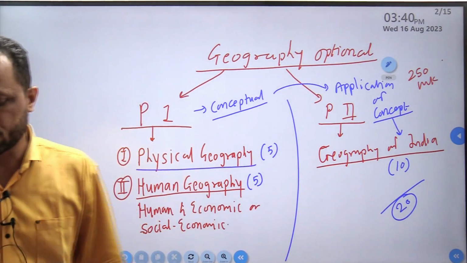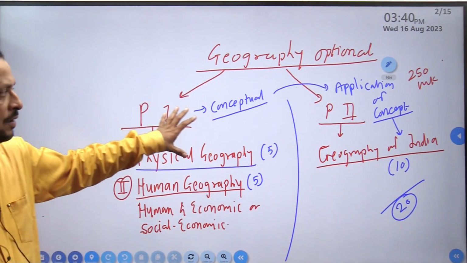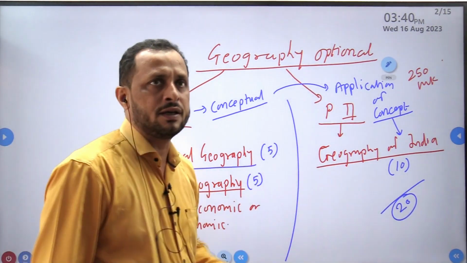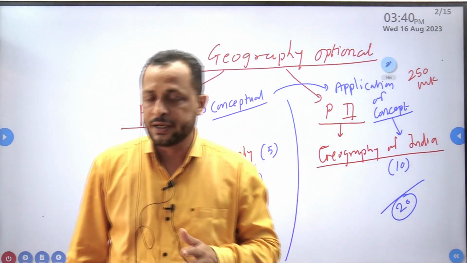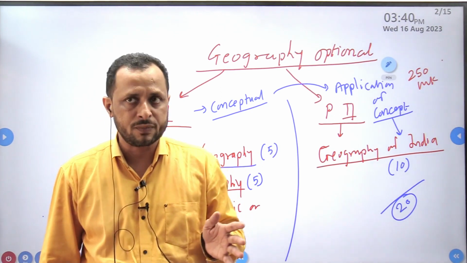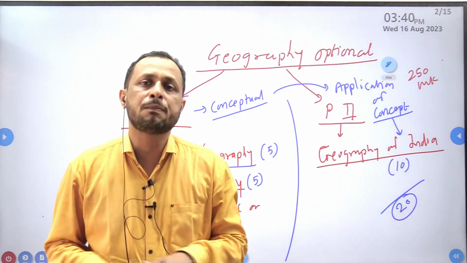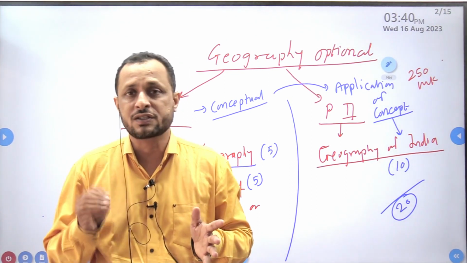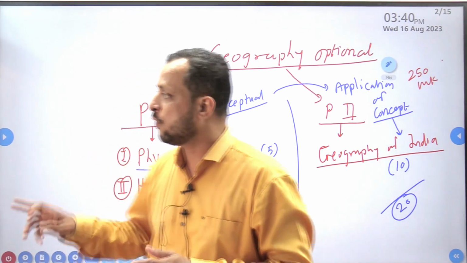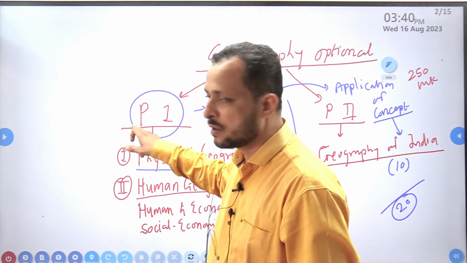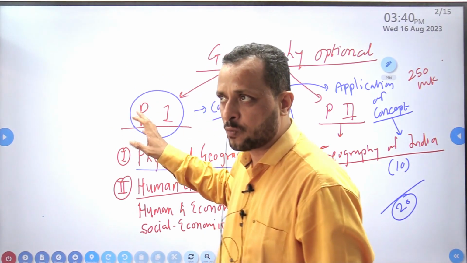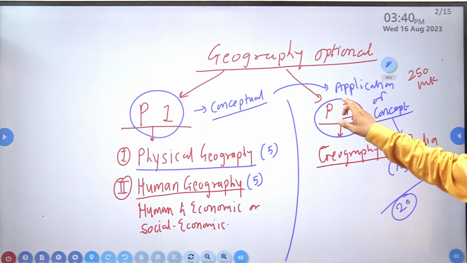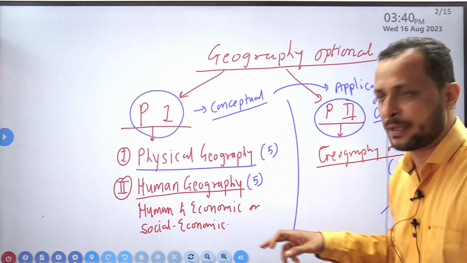So this is an important thing. Paper 1 is completely conceptual. Studying the paper 1 syllabus is going to consume a lot of time. Out of our complete course of geography we will require at least 60-70% of the time for paper 1. Once we are done with paper 1, paper 2 can be done very easily in the remaining 30-40% of the time.